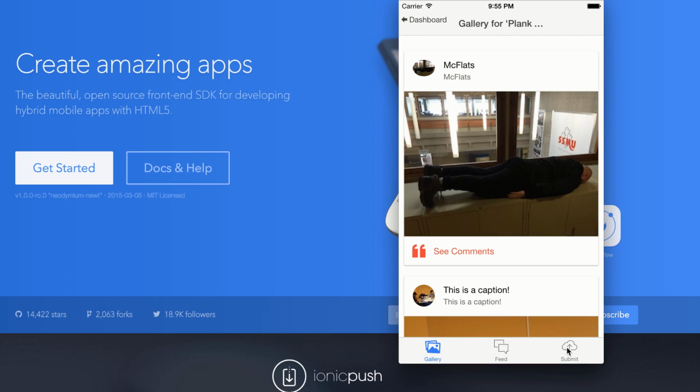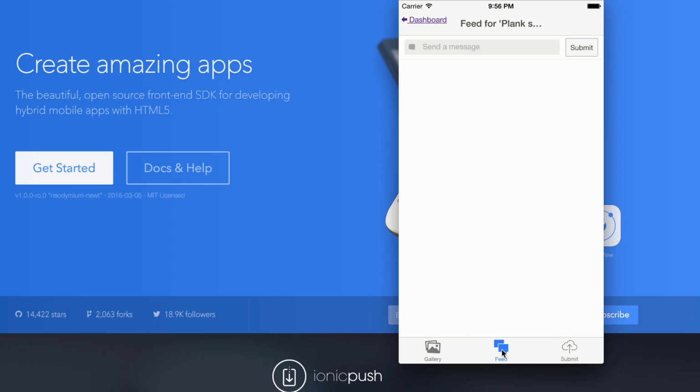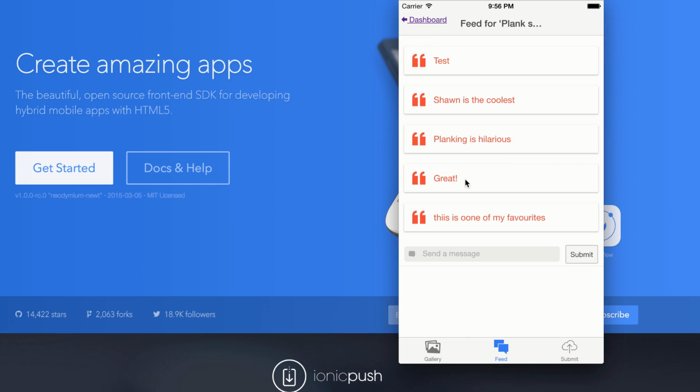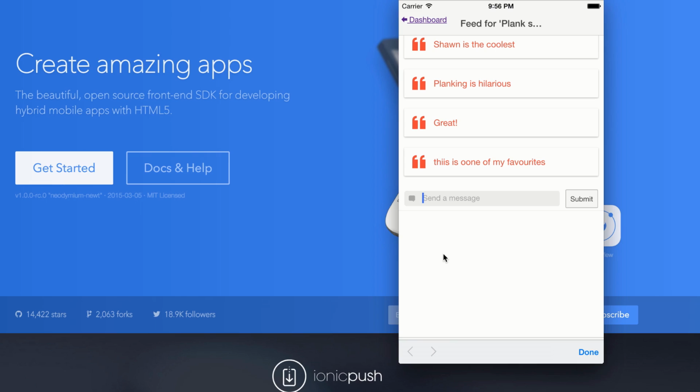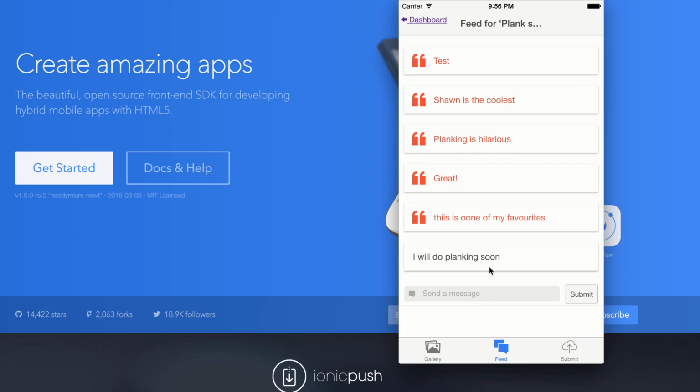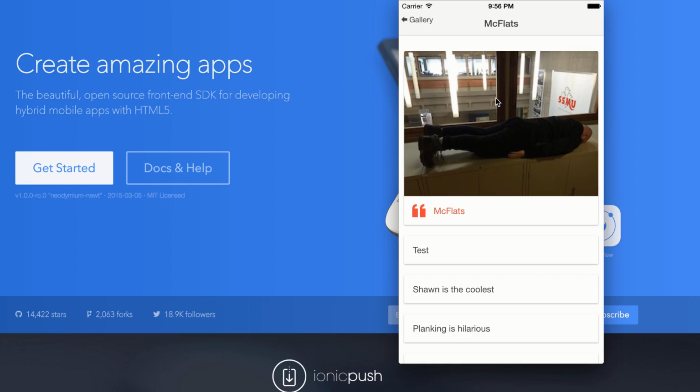So the other view that we have is this feed view. The original idea for RandomToDo was that when you completed one of these to-do actions, you were dropped into a chat room with all of the other people that had done that to-do that day. So we get to see all of the comments on an image, and then we can also see all of the chats that get posted. When we just posted a message here, we see that as a chat, just the black text. And then the orange or red text that comes up with the quotes, that's a comment on a photo. And if we click on it, we get to go to that photo that's associated, of course, with that to-do.